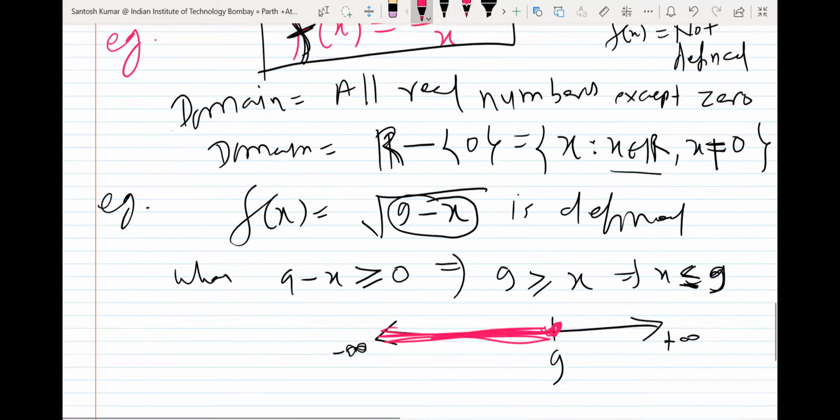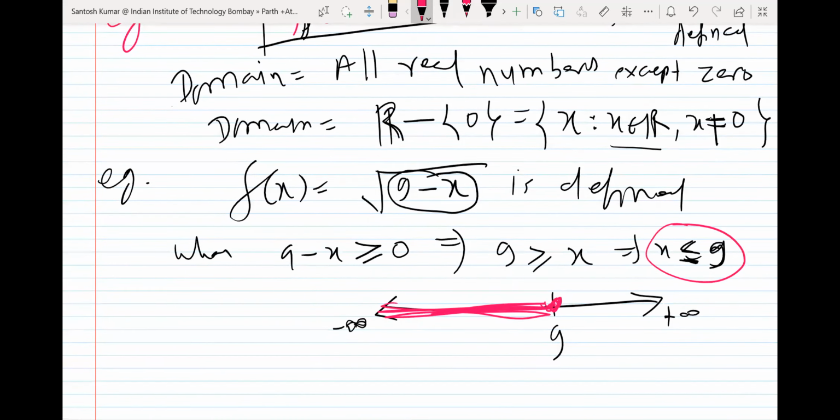So in interval form, if I write the same thing, x belongs to open at minus infinity, closed at 9. So you know, this is a closed interval. Closed means we are including the endpoint. This is open, so we are excluding the endpoint. So x can take values between minus infinity and 9, including 9. So this is the domain. So domain is a set.